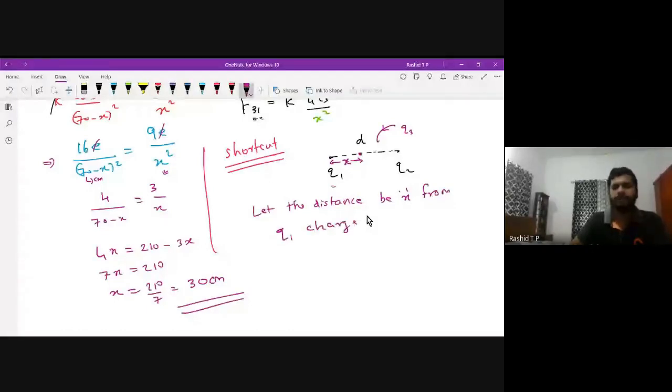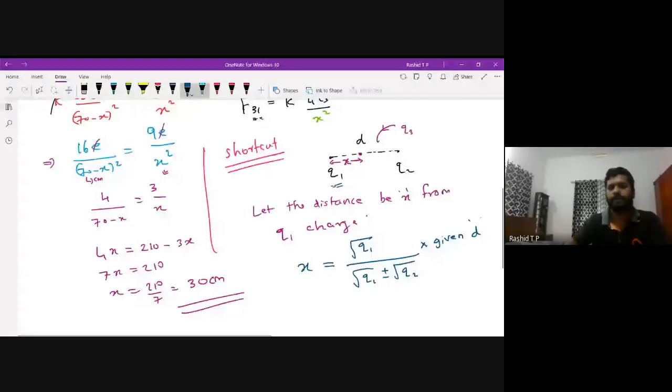Then in one step you can write the answer. That x you can calculate, as x is measured from the Q1 charge. Therefore you write the root of Q1 in the numerator. In the denominator, root of Q1 plus or minus root of Q2, multiplied by the given D. This is a formula that you have to remember.